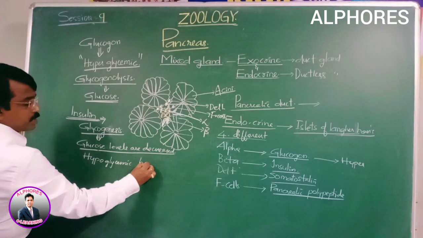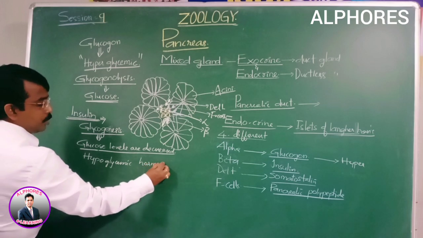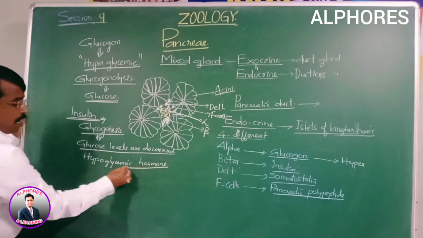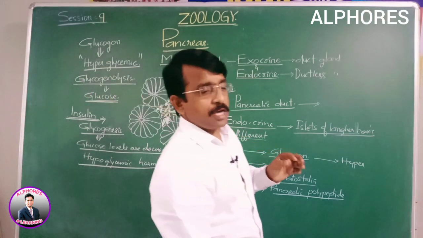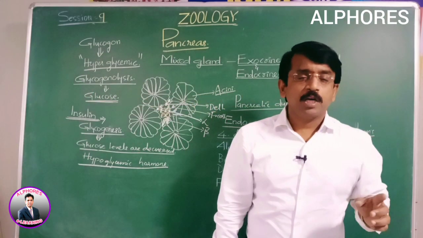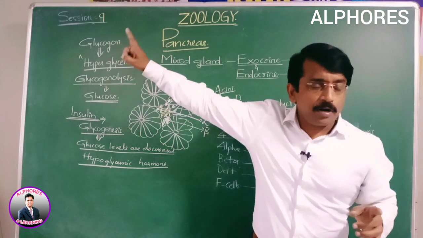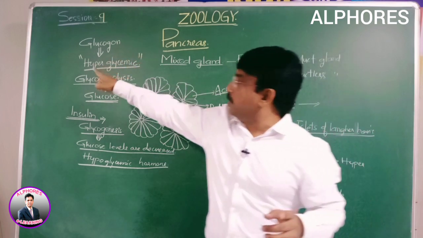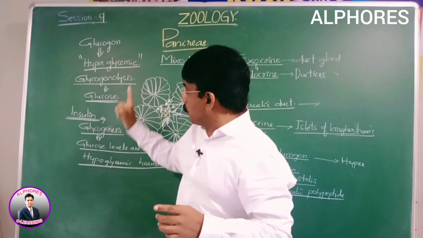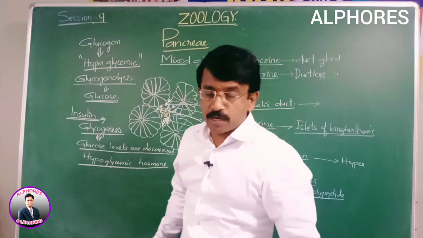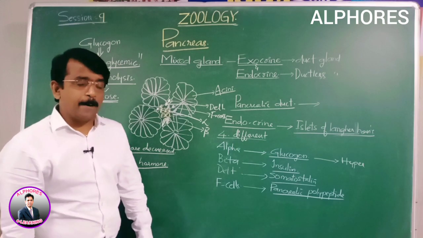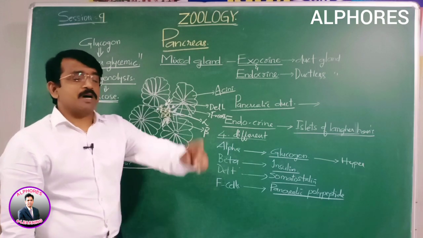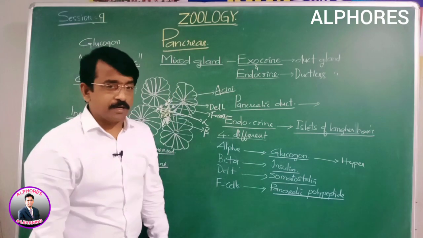It is very important to recall your memory. The hypercalcemic hormone is the parathormone. Hypocalcemic is thyrocalcitonin. Hyperglycemic is glucagon. Hypoglycemic is insulin. So the parathormone and calcitonin are antagonistic to each other.